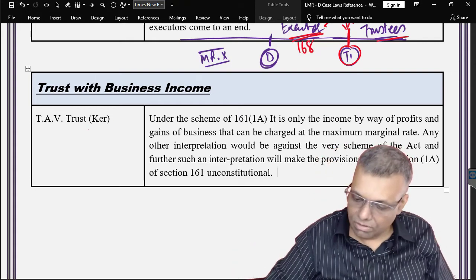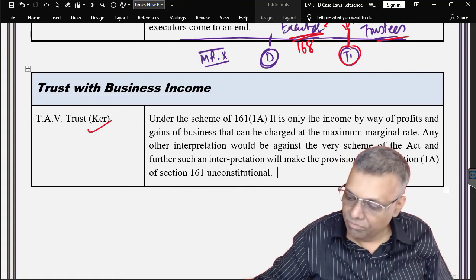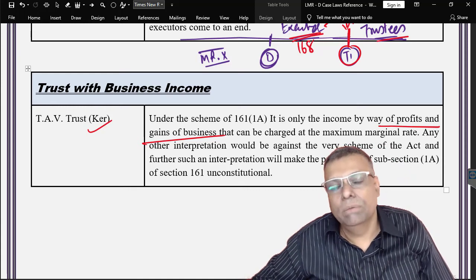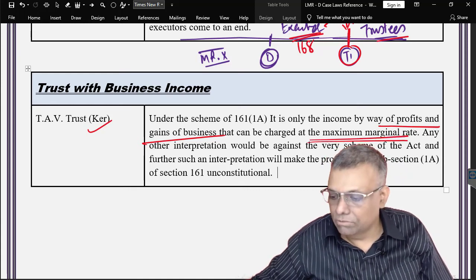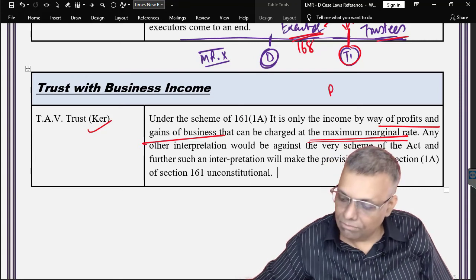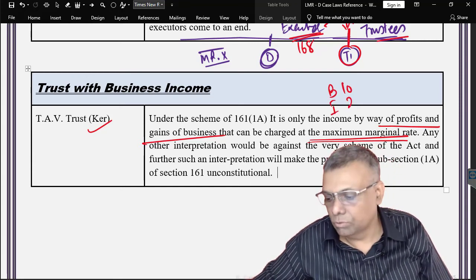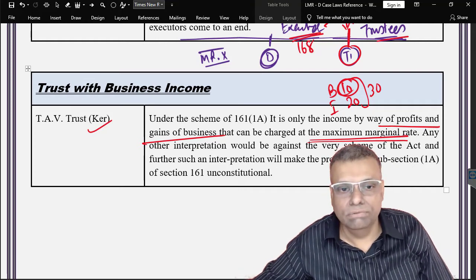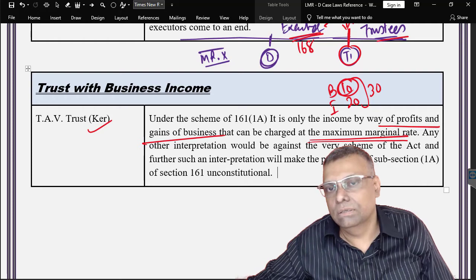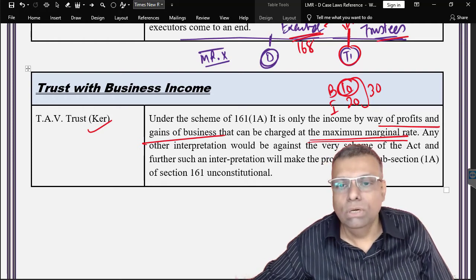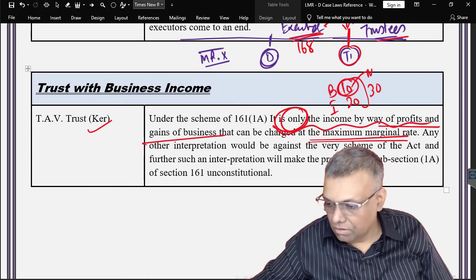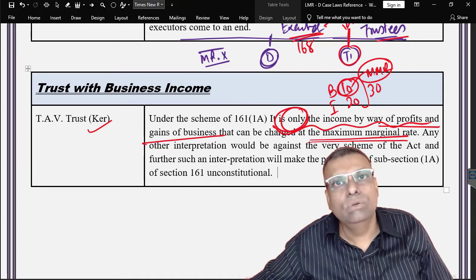Now Kerala High Court, where the question was, what if there is a business income. We already know that business income is chargeable as per the maximum marginal rates of tax. But supposing you have a business income of 10 and income from other sources of 20, the total is 30. Whether the MMR rate will be applicable only to the extent of the business income or not. Here this court has taken the view that the MMR provisions will be applicable only to the extent of the business income, okay.